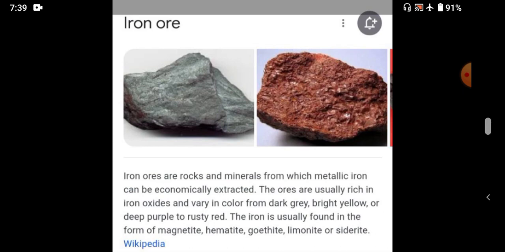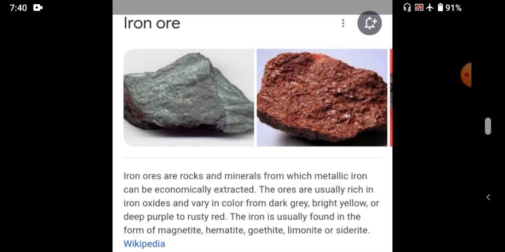And also, this iron ore is the backbone of modern civilization and the foundation of our basic industry. That means most of the industries use this iron ore to produce all things. Most of the things are produced with the help of this iron ore.